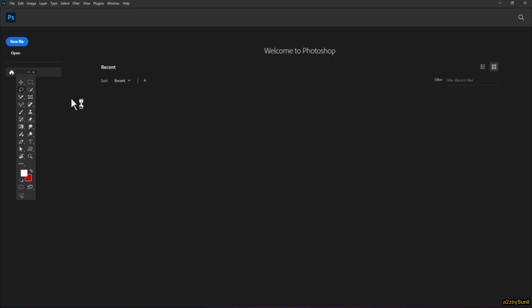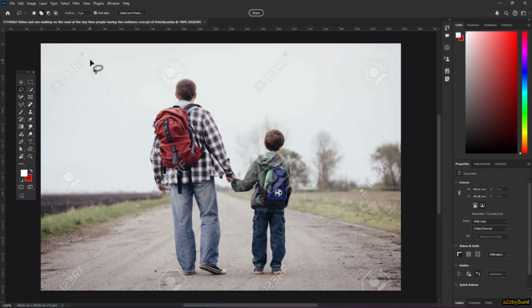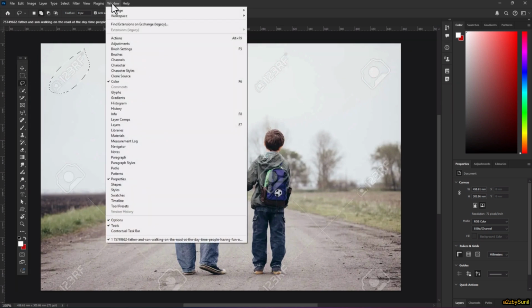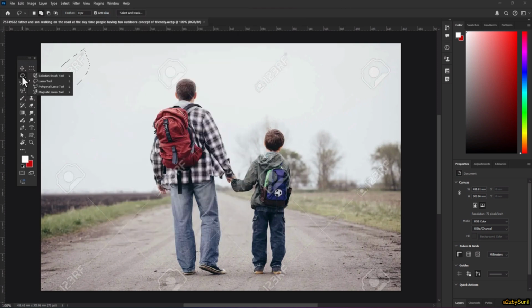Now let's select a sample photo. I need to remove these watermarks. The most important step, you must select the watermarks by using the lasso tool. If your toolbox looks like this, first you must go to Window, Workspace, select Essentials default, and then click here and select your lasso tool.